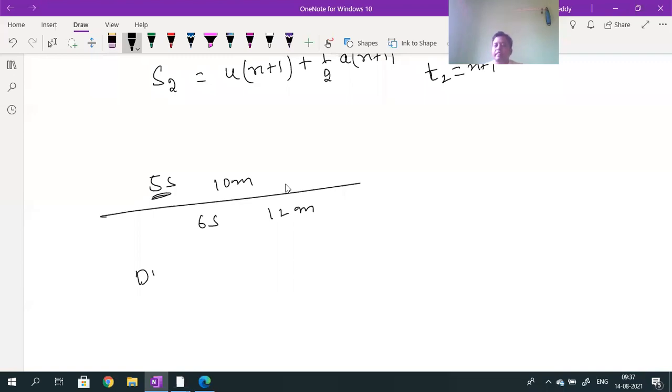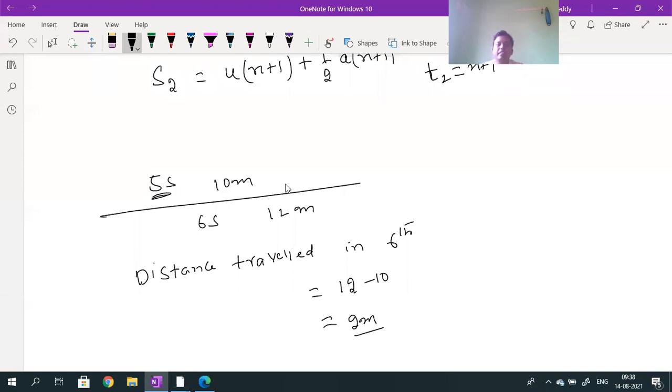How can I calculate? The distance traveled in the 6th second is given by 12 minus 10, which is given by how much? 2 meters. Are you getting, students?